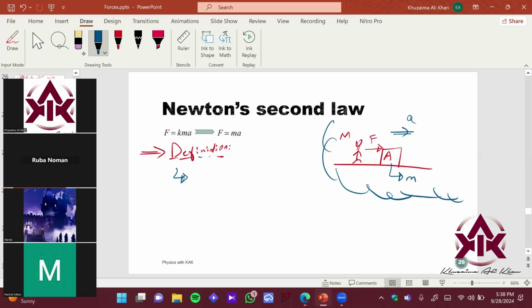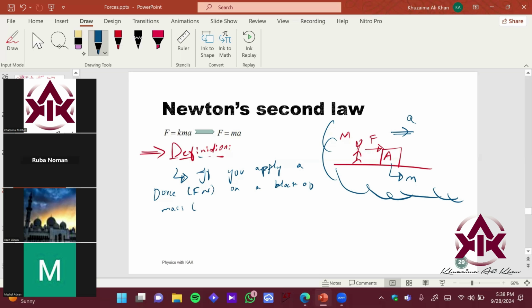Imagine this block A. It has a mass m. If you apply a force of F newtons on a block of mass m kg, what would happen?